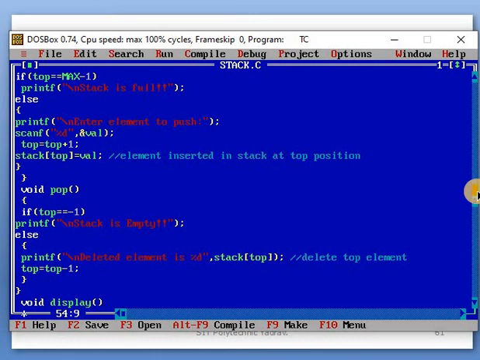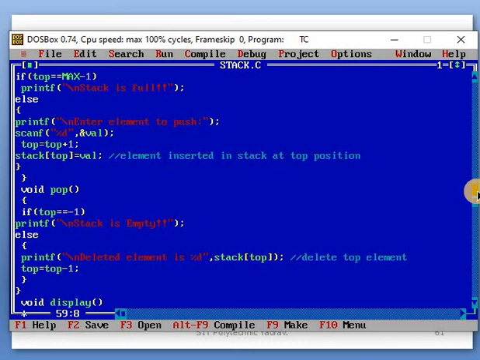Okay, so next part, pop. In that, check top is equal to -1. Okay, that means if your top position on the stack is initialized to -1, it automatically says that the stack is empty. If this condition is false, then the else part is executed. Printf: the deleted element is %d, stack[top] element. That top position is automatically deleted. After that, top minus minus means the top position is automatically decreased by one place.